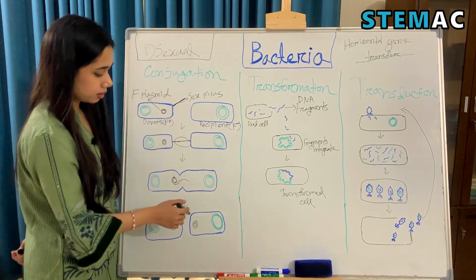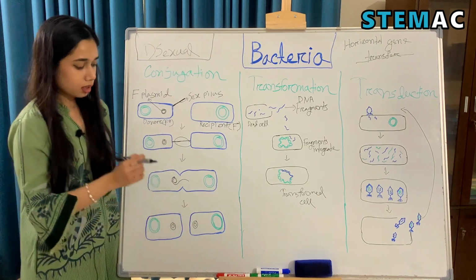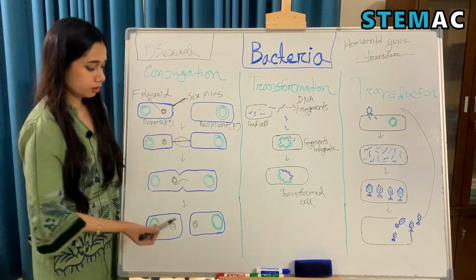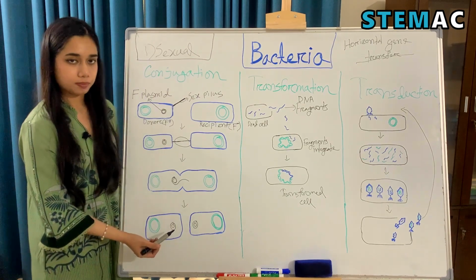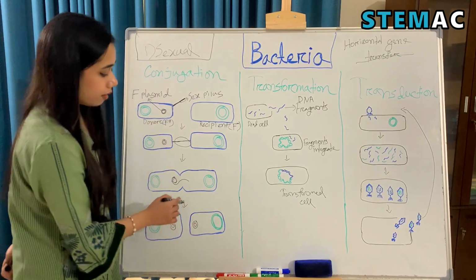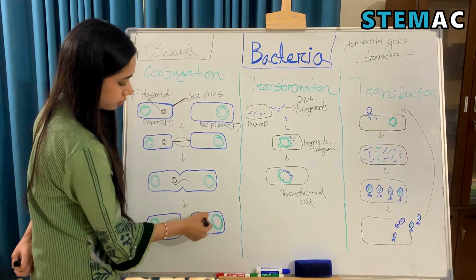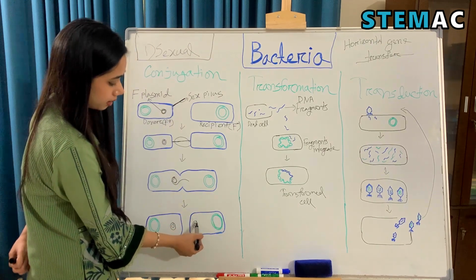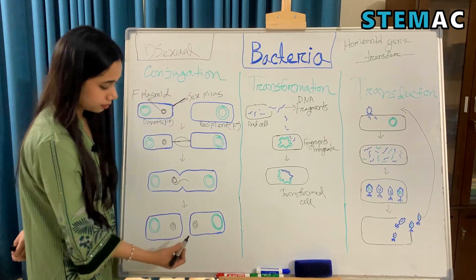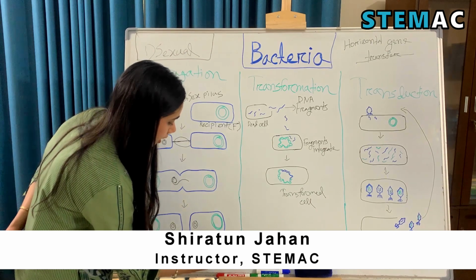After this, the recipient bacterium and the donor bacterium both will form a complementary copy of the plasmid, and so the plasmid is double-stranded again. Here you can see that both plasmids are double-stranded. After receiving the F plasmid, the recipient cell now has an F plasmid just like the donor cell, so we can now call it an F plus cell.